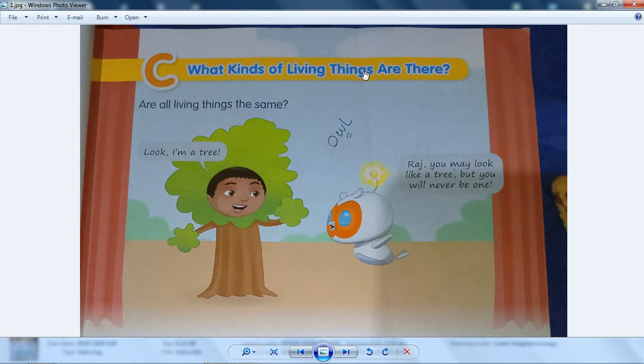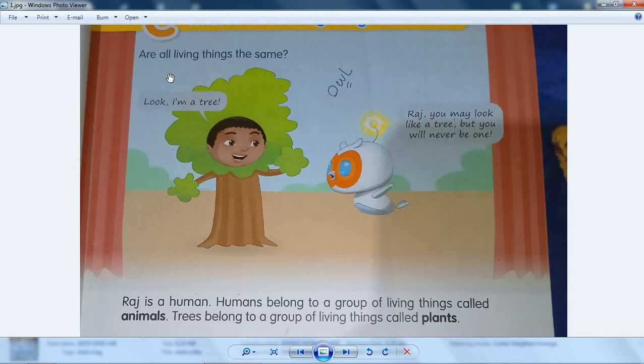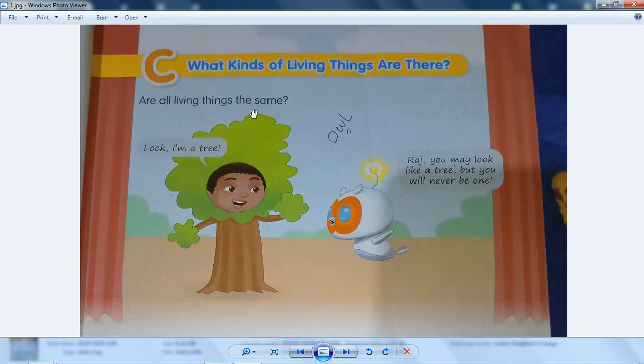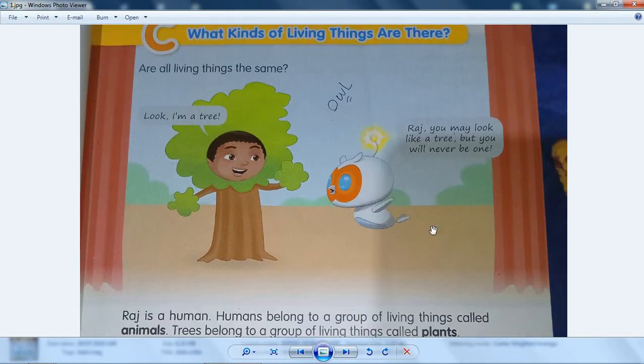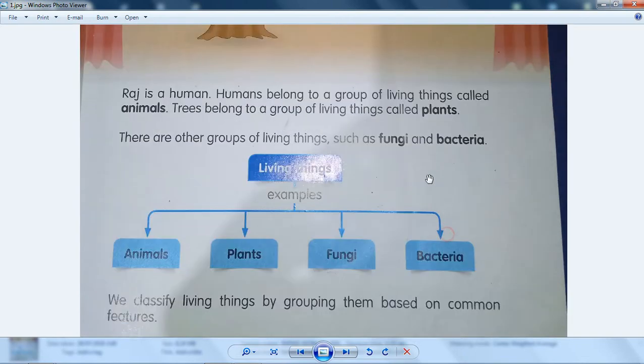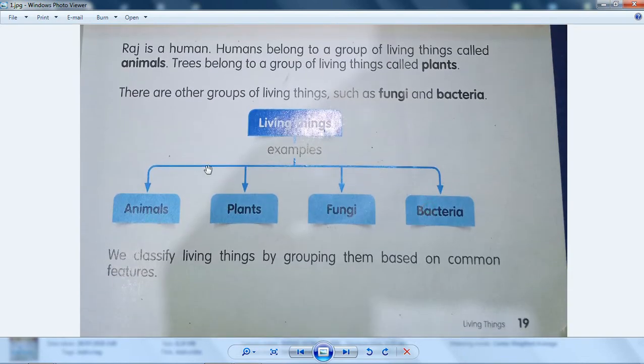So living things are not all the same. I mean, there are many classifications of them. For example, look at this. Are all living things the same? No, they're not the same. There are different kinds of living things. For example, there are animals, plants, fungi, and then bacteria.